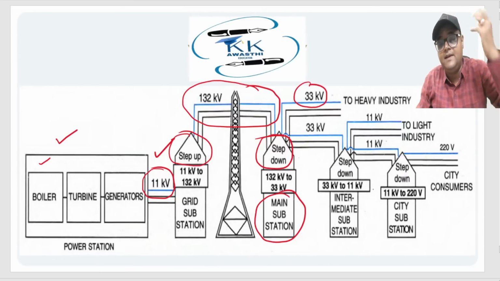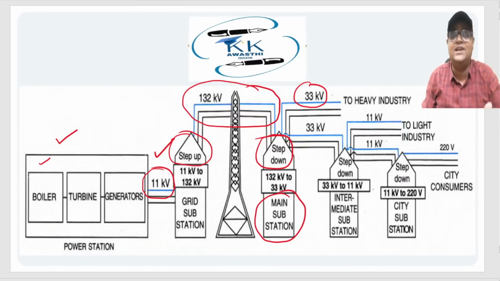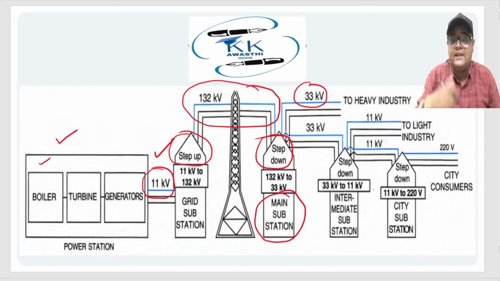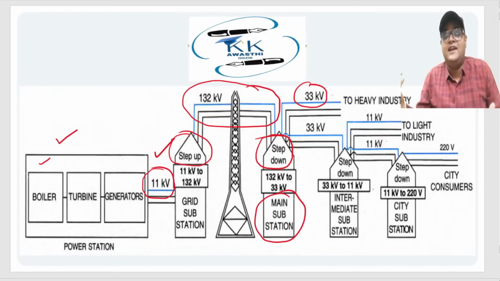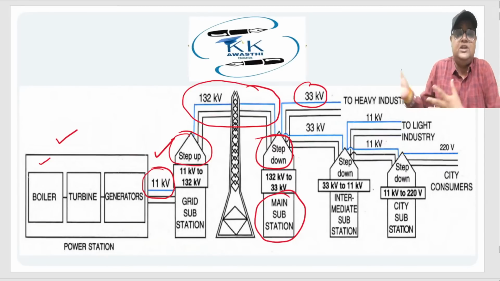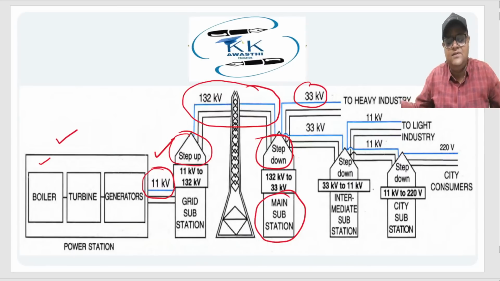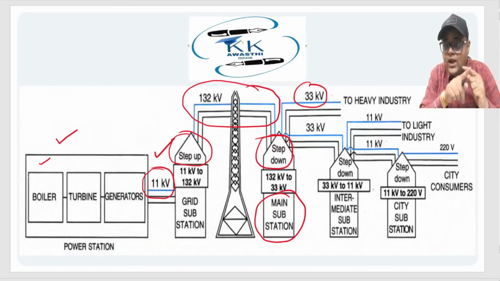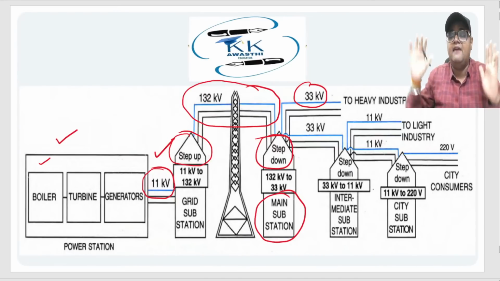Now again, a very basic question might arise: sir, why 33 kV? See, 33 kV is a standard in our country. This is the rated power that is supplied to heavy industries like automobile industries, right? Petroleum industries, they need separate power supply because the machinery that they drive requires very high power. So this 132 is stepped down to 33 kV. Some part of this 33 kV is given to heavy industries.